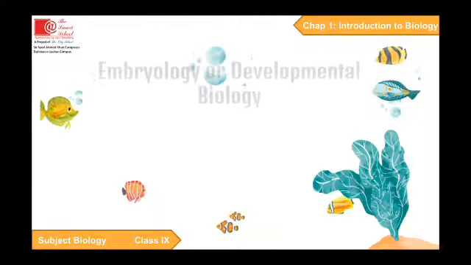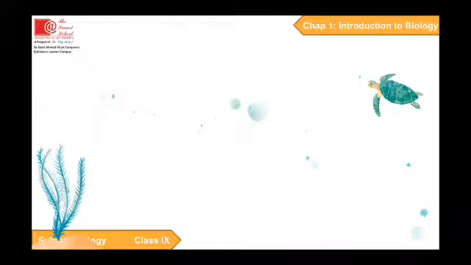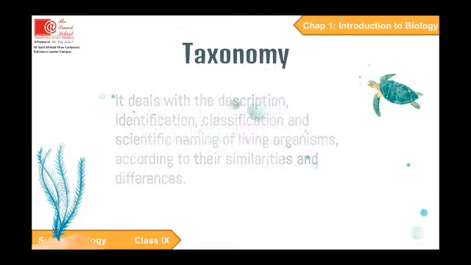Embryology or developmental biology. It is the study of progressive developmental changes which occur after zygote formation up to an organism is formed. In this branch, we will basically discuss developmental structures or developmental phases of an organism. Taxonomy.